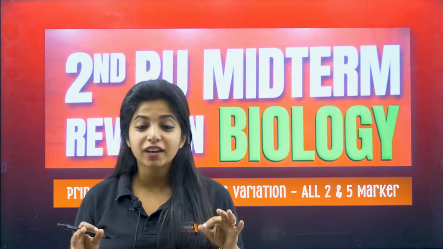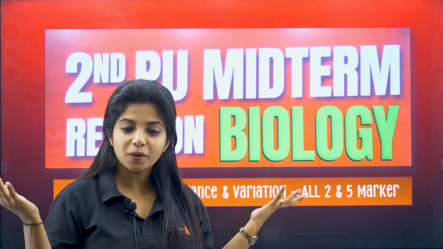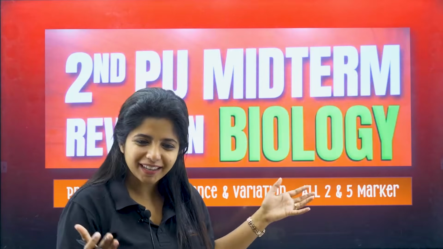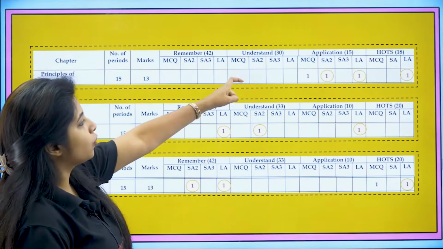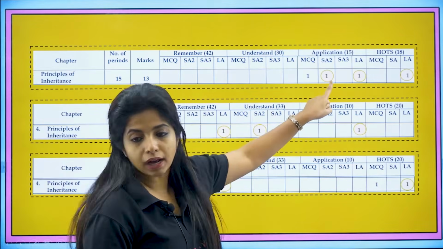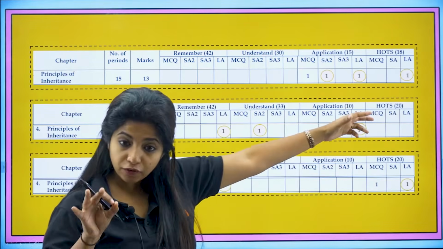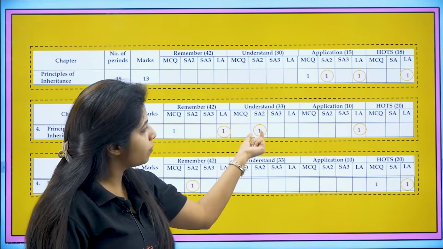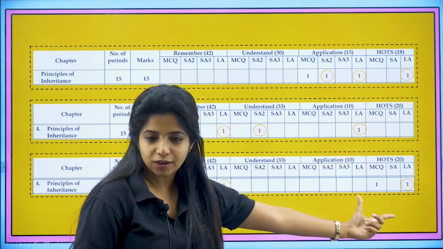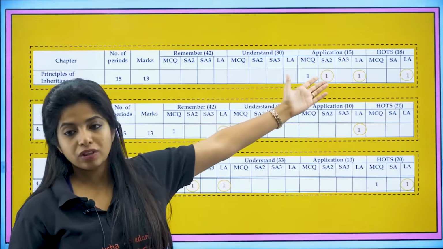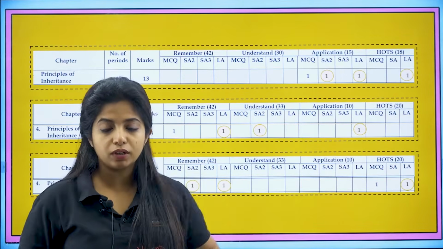And in today's session, we are going to cover all the 2 and 5-marker questions that come from this chapter. Ma'am, what about the other 3-marker question? Well, it's not there according to the blueprint that they released the previous year. So if you see, there would be 1 2-marker and 2 5-markers. LA means long answer. So 2 5-marker questions coming from this chapter. Rest all of it goes to the MCQ questions that we already discussed. 1 MCQ question will definitely come from this particular chapter as well.